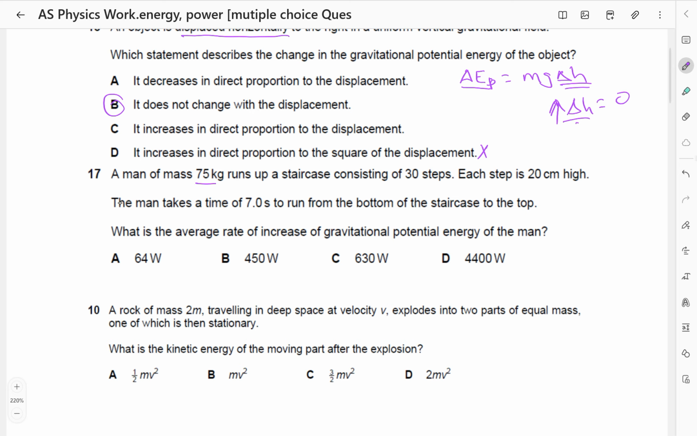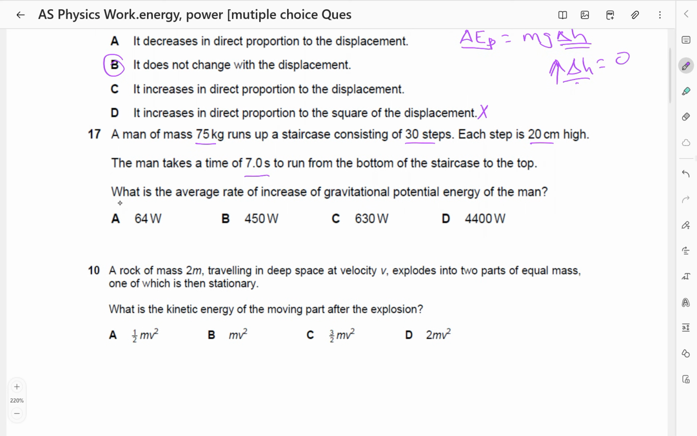A man of mass 75 kilograms runs up a stair consisting of 30 steps. Each step is 20 centimeters high. The man takes a time of 7 seconds to run from the bottom of the stairs to the top. What is the average rate of increase in gravitational potential energy? So that is power. Because of the part about rate, it is energy over time.